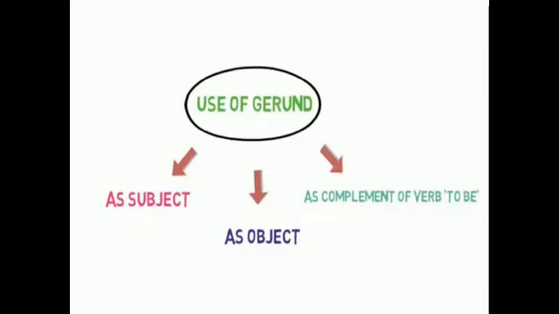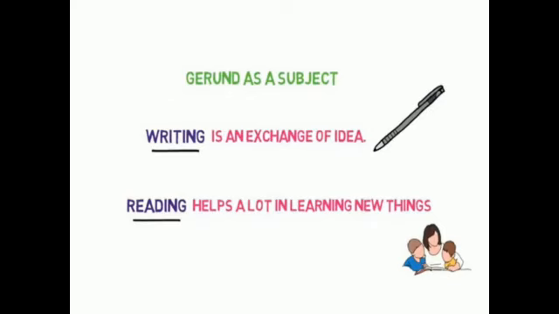Now, uses of gerund: as a subject, as an object, as a complement of the verb to be. Gerund as a subject. Writing is an exchange of ideas. Reading helps a lot in learning new things. Here, writing and reading are gerunds which function as subjects.